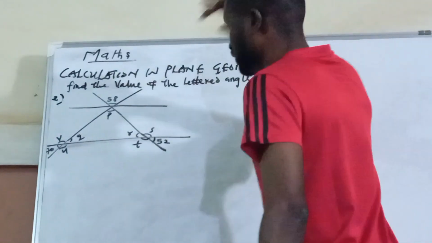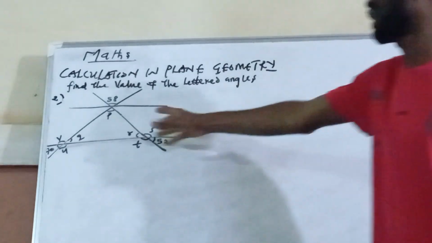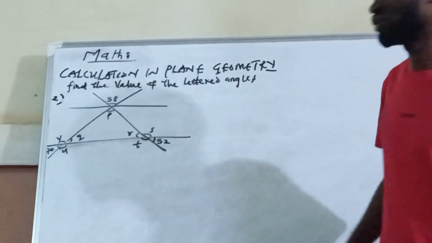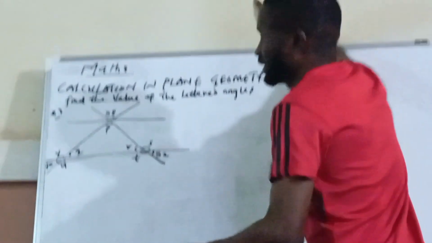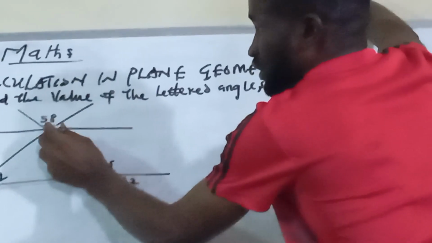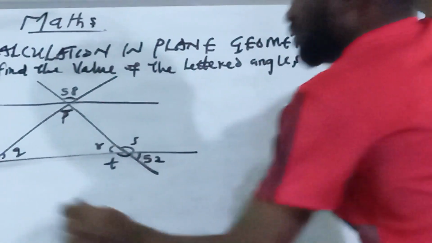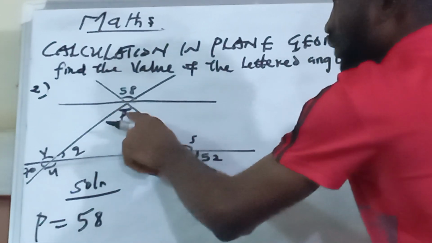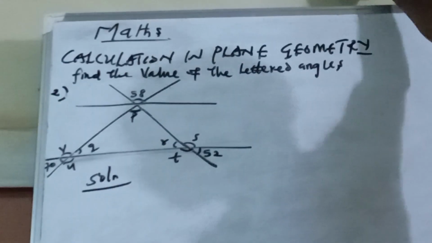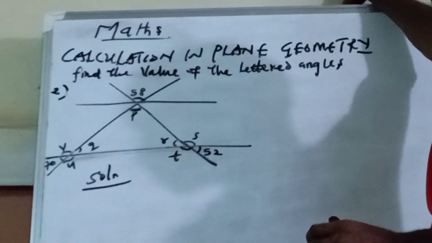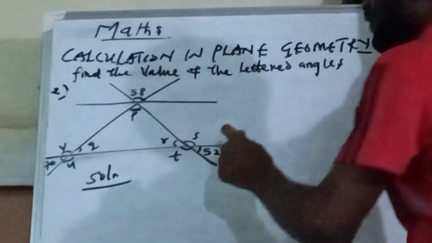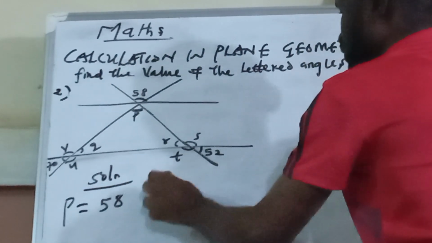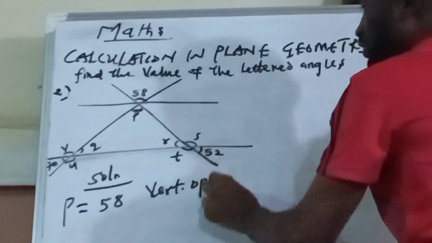So we have the question. If we find the value of the angles, you can see in the diagram we have lettered angles here. If I want to find P, you can see that P is facing 58. So under my solution, I will say that P is equal to 58. What is your reason? It is vertically opposite angles.